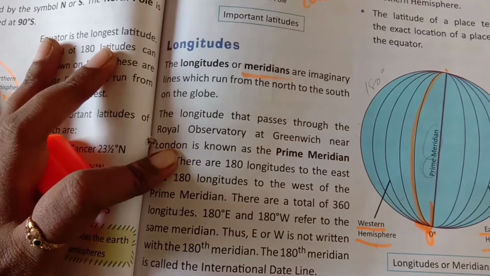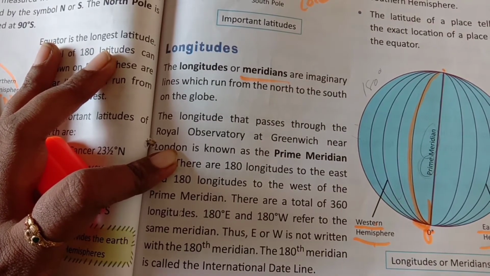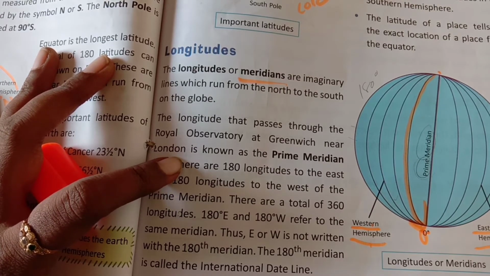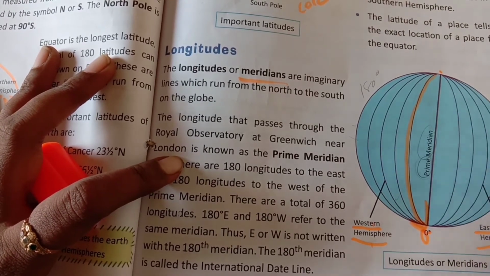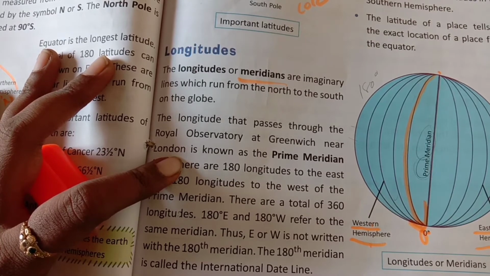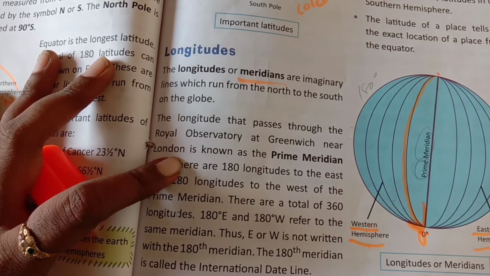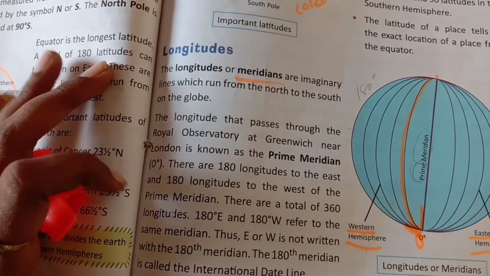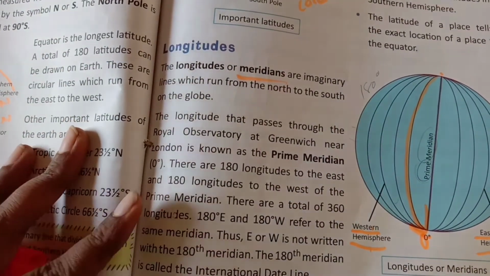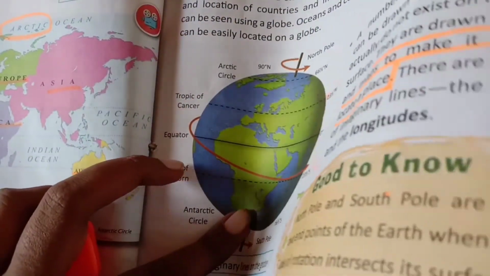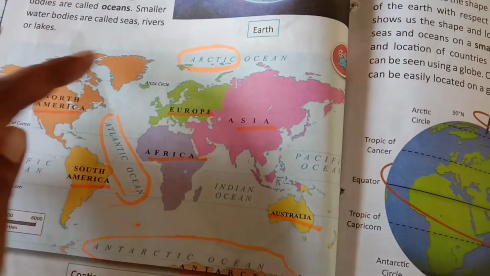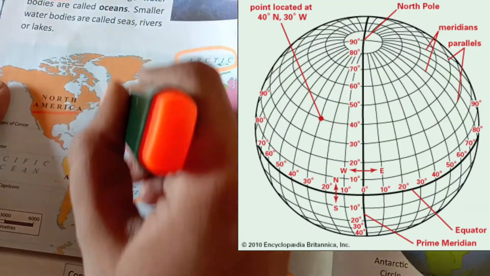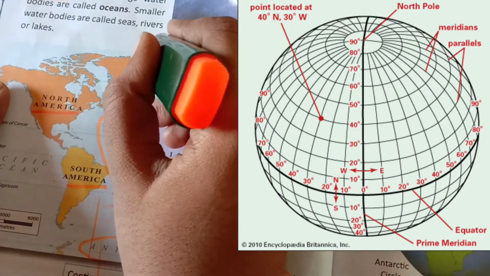The longitude that passes through the Royal Observatory is Greenwich, near London. This middle line crosses Greenwich. Greenwich is a place in London, and it is known as the prime meridian, which is at 0 degree. Greenwich is here on the map, and the longitude like this passes where 0 degree is.